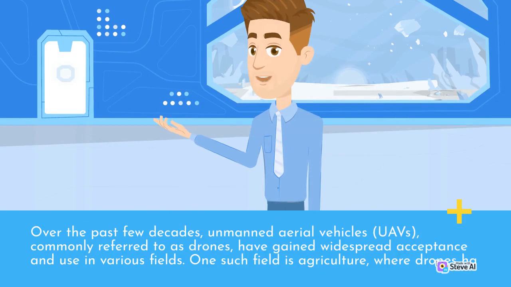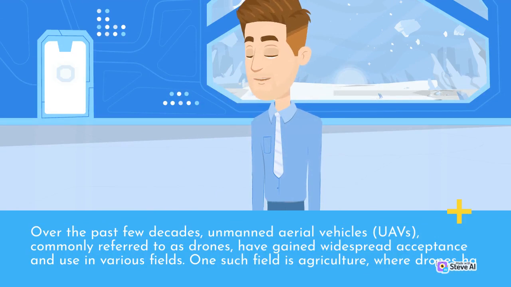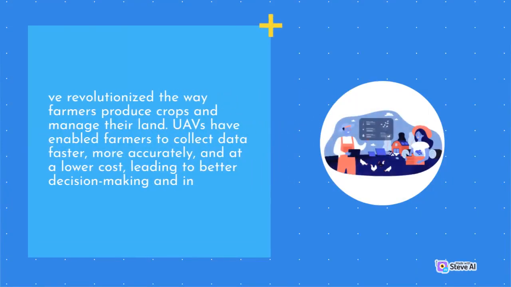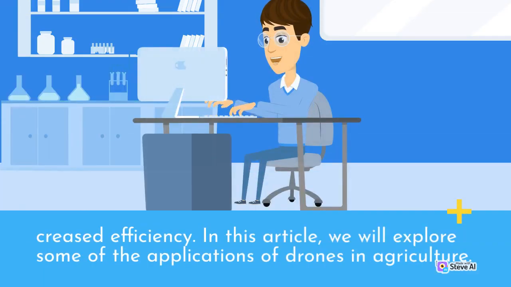Over the past few decades, unmanned aerial vehicles, WAVs, commonly referred to as drones, have gained widespread acceptance and use in various fields. One such field is agriculture, where drones revolutionize the way farmers produce crops and manage their land. WAVs have enabled farmers to collect data faster, more accurately, and at a lower cost, leading to better decision-making and increased efficiency. In this article, we will explore some of the applications of drones in agriculture.